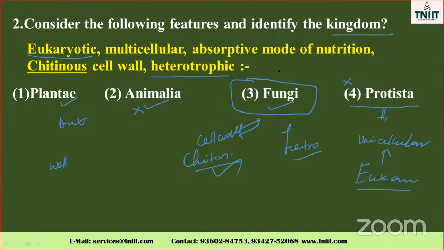Fungi, the study of which is called mycology. Plantae, Animalia, Protista. Unicellular organisms like Paramecium and Amoeba come under the protist category. Okay, go to the next one.